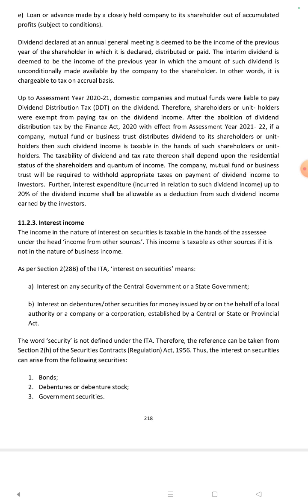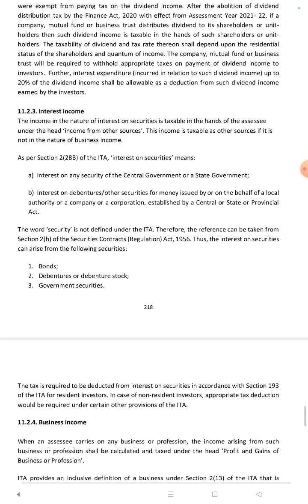Dividend declared at an annual general meeting is deemed to be the income of the previous year of the shareholder in which it is declared, distributed or paid. The interim dividend is deemed to be the income of the previous year in which it is received.